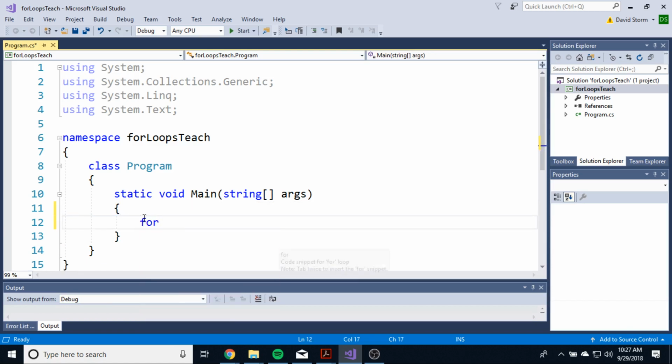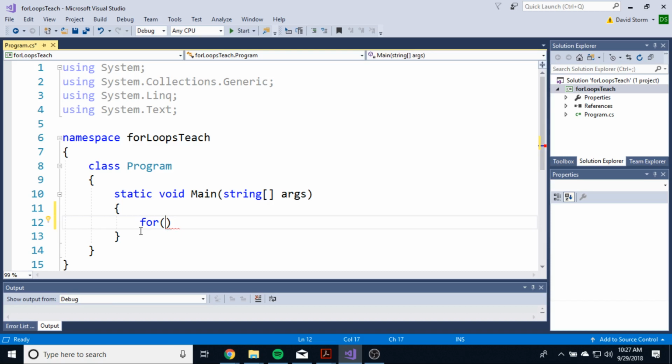So for is the keyword for a for loop. Obviously, right? It's not for like FOUR, it's FOR, because the logic of this loop is for a specific amount of iterations we are going to run this loop. So for, and then the first section in this for loop is going to be the starting variable.